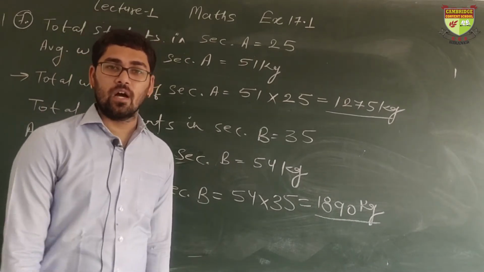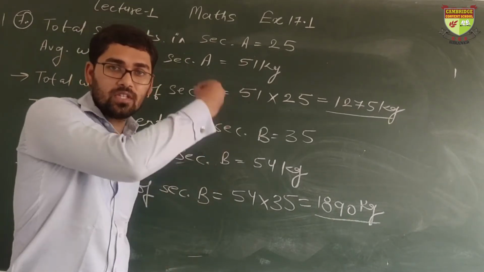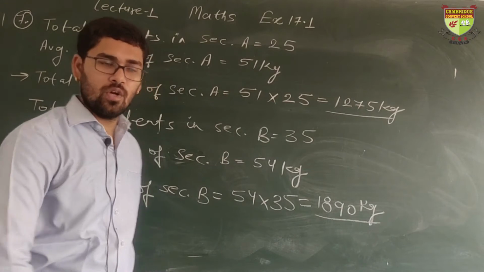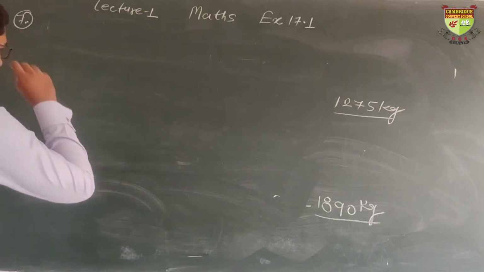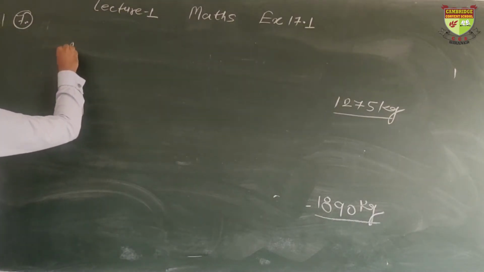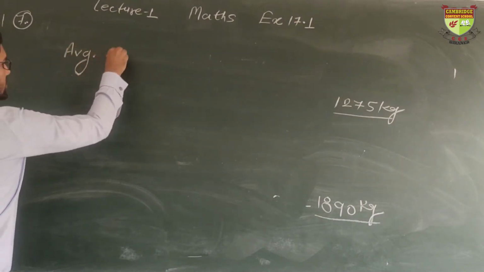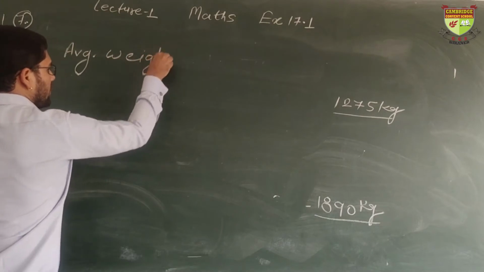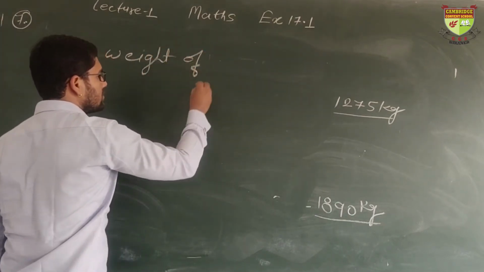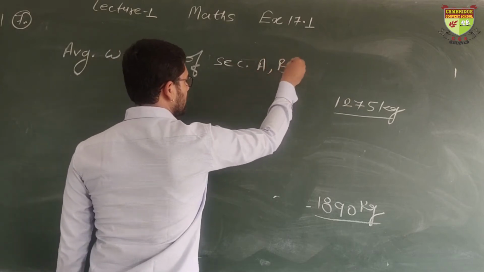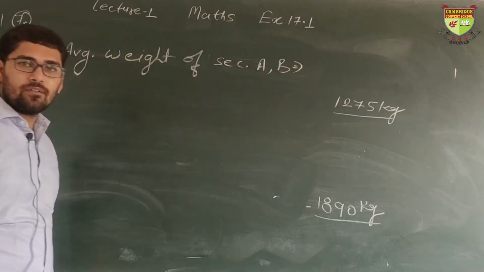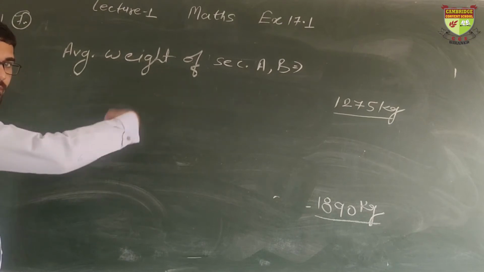We have to find out the average weight of both section A and B. So what shall we do? Average weight of section A, B. What will be the average weight? Sum of numbers upon total numbers.